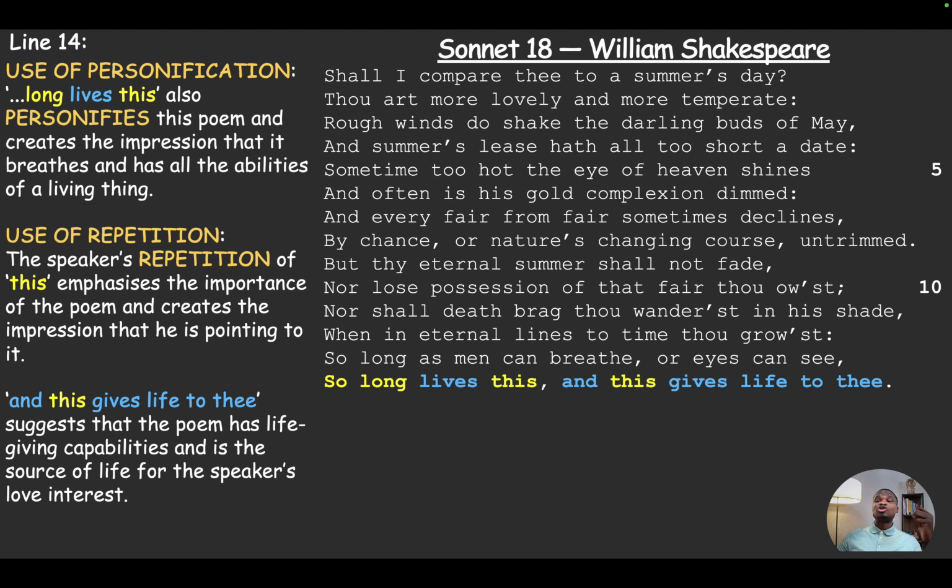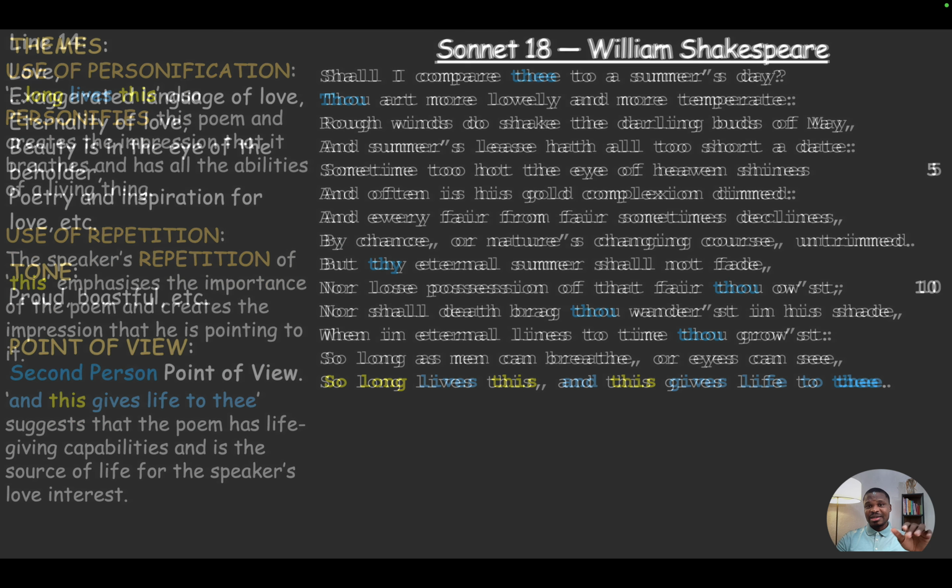And this gives life to thee. Suggests that the poem has life-living capabilities. Not for everybody, but it's a source of life for the speaker's love interest. So that essentially is the analysis of the poem.